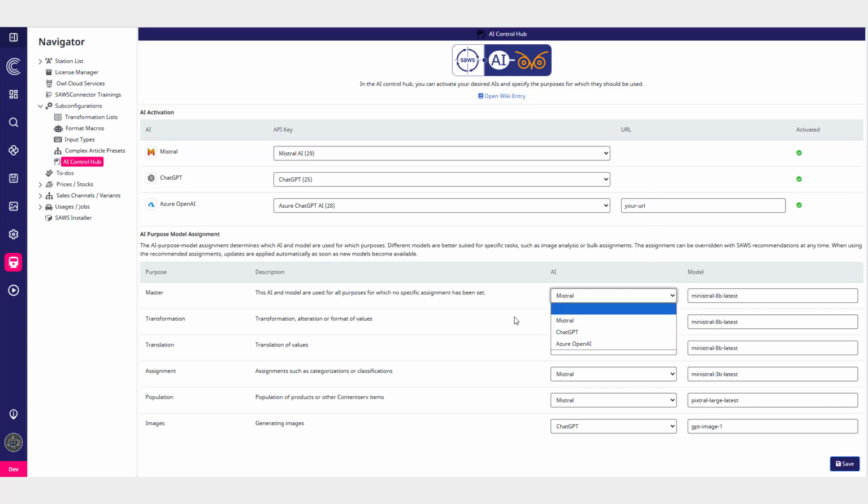With the AI Control Hub, the SAWS Connector now supports the AIs Mistral, ChatGPT and Azure OpenAI. Simply add the API key of your preferred AI and the Control Hub will automatically download our recommended models. These can, of course, be overwritten with different models of your liking, but if the recommended mapping is used, it will also be updated daily should our team recommend new and different models.